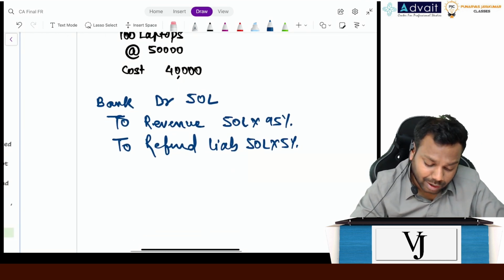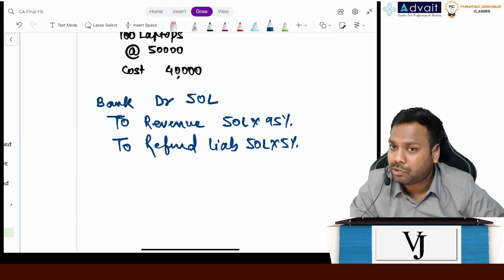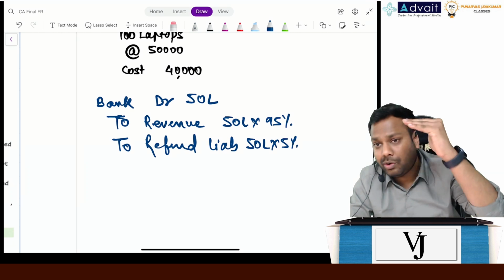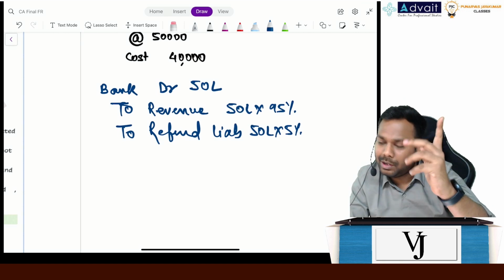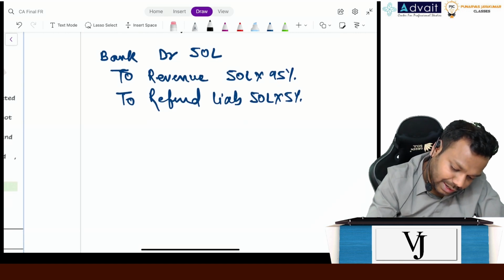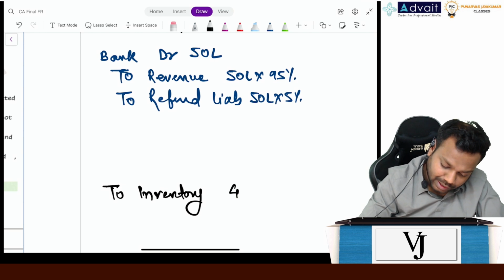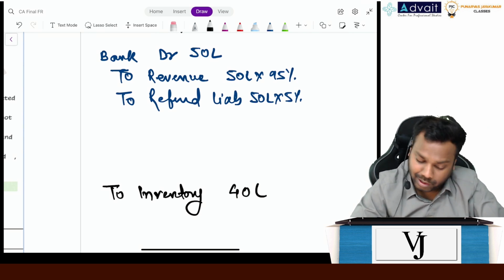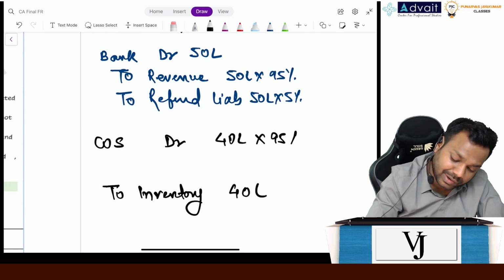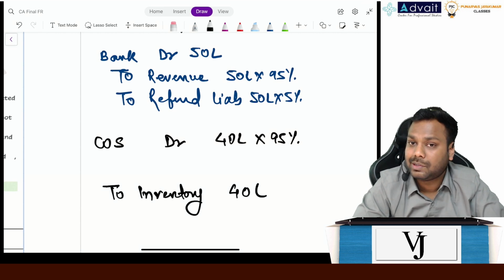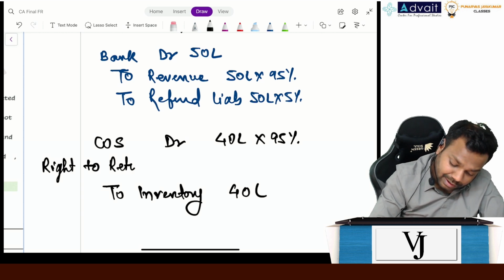But now applying the matching concept, can I recognize the cost to the extent of 100%? Cost of goods sold? No. If I have recognized revenue to the 95%, I can recognize cost also to the 95%. But my inventory has gone fully. What will I do? Definitely I will credit inventory 40 lakhs, right? But cost of sales will be 40 lakhs multiplied by 95%. What about the rest 5%? I will record that as a right to return asset.